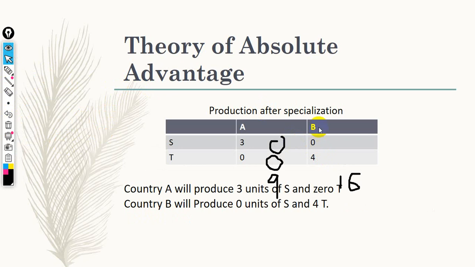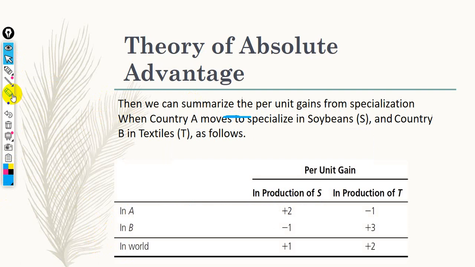So after specialization, country B will produce 0 soybeans and 4 textile. So this is production or number of units after specialization. So what's the world gain from specialization and production? What is the benefit countries are going to get from specializing in the production of only one commodity? In order to calculate world gain, we have to compare after minus before.